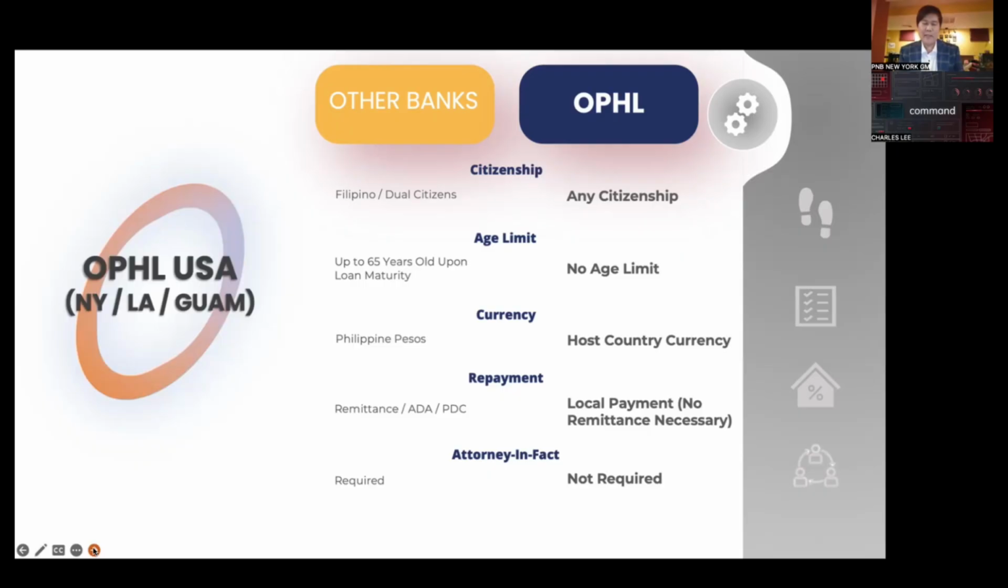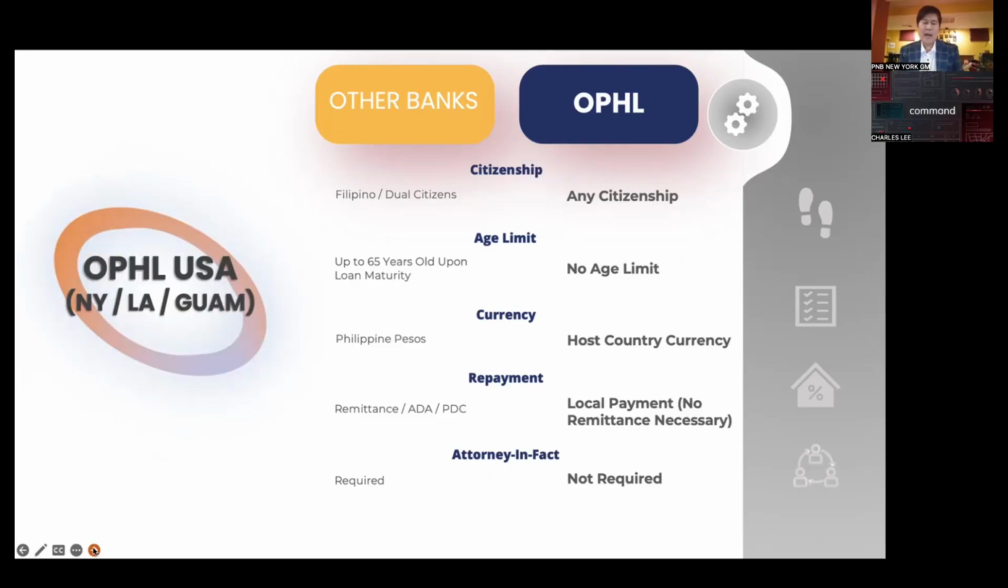Fourth is the repayment. Other Philippine banks, you would just pay via remittances or wire transfer. But for Own a Philippine Home Loan, since the loan is booked here in US dollars, all you need to do is just issue us your existing US dollar bank check, post-dated check, or the electronic wire transfer, or a Fed ACH payment. So it's very easy. No need to remit money. So you're going to save a lot in remittance fees.